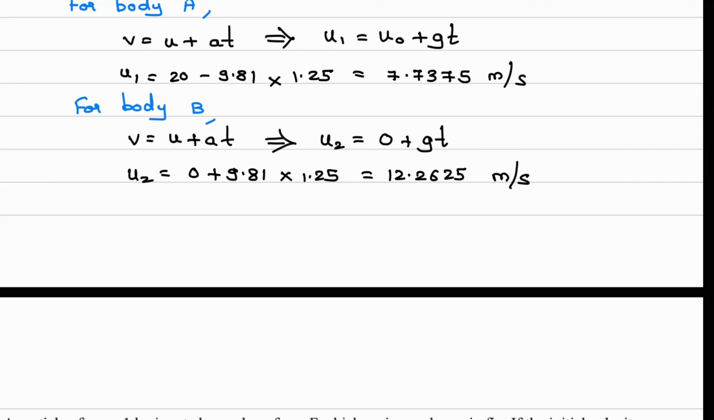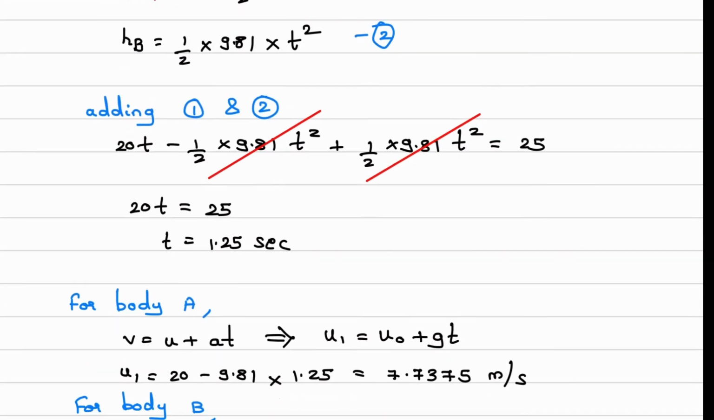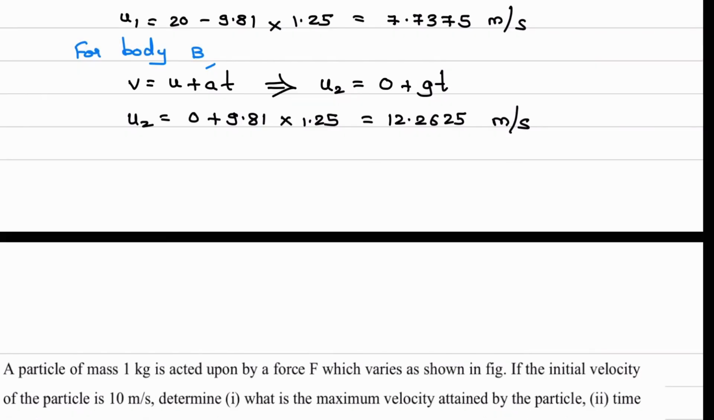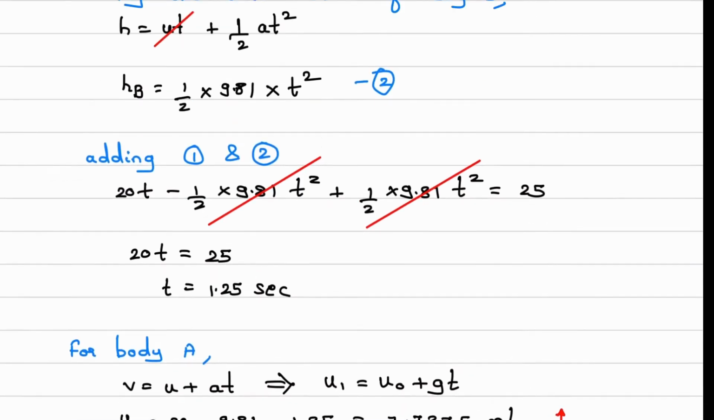Now what about the direction of velocity? From the diagram you can understand the direction. So we'll see the direction. U1 direction is upward and U2 direction is downward. So I'll write down the directions in bracket. So U1 is upward and U2 is downward. Now what is asked next, we will see that.